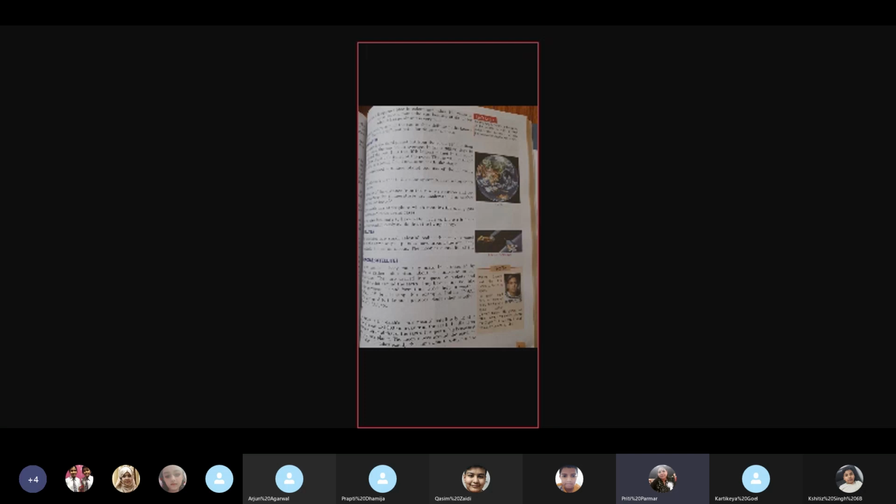Now, this word satellite came quite late. Earlier, all these satellites were called moons. That means every planet had its own moon. The moon is a satellite of the Earth. Earth has one satellite, that is the moon. We have only one moon, whereas if you can see, the other planets have even more than one moon.